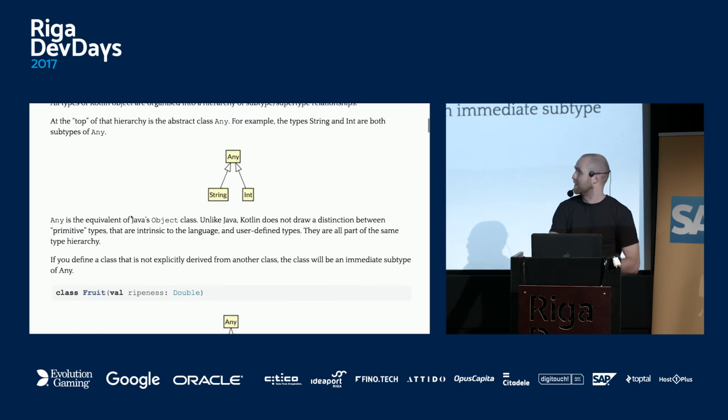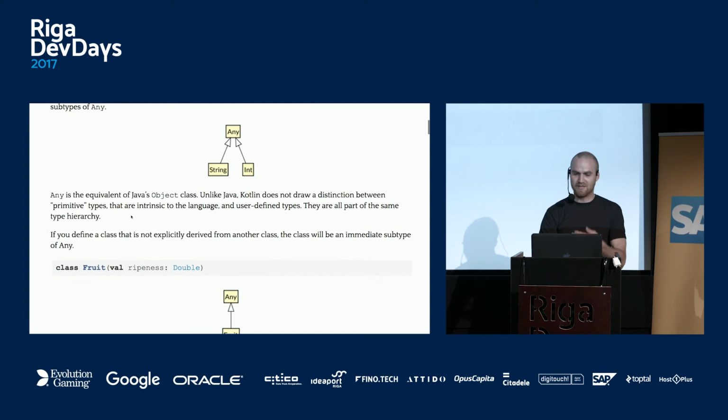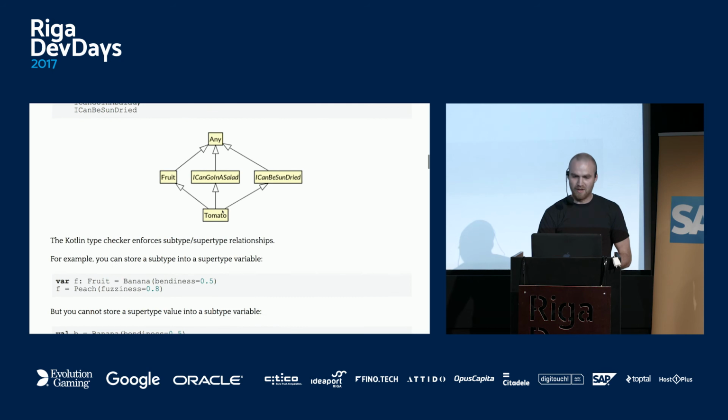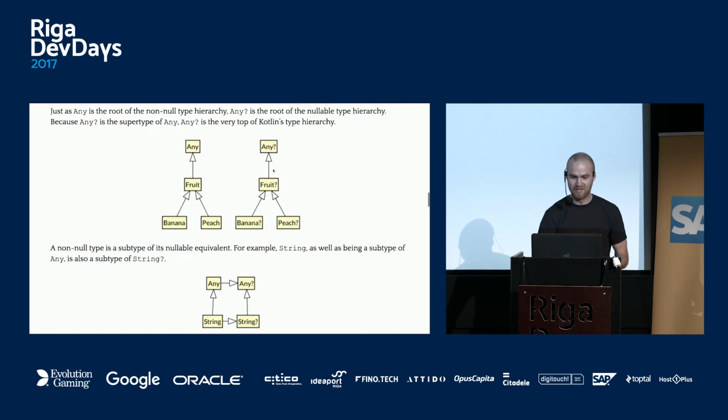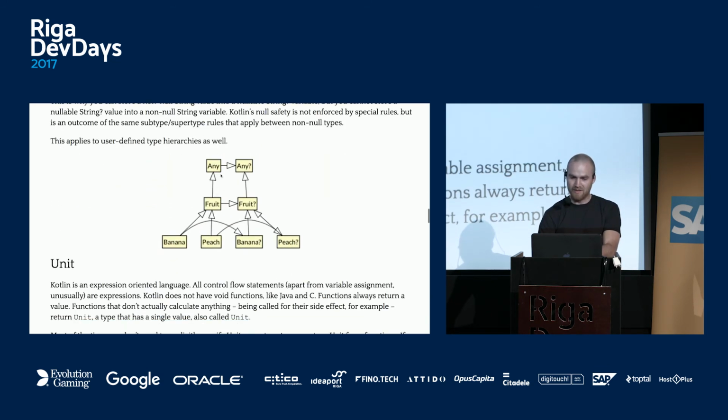This is an actual website, if I save it. This is the type hierarchy, you have Any at the top like Object. Then scrolling down, there's multiple inheritance from interfaces like in Java, single inheritance from classes. We have tomato, which can go in salad, can be sun-dried, and it's a fruit, which is a class. Then you have the nullable type, which is basically the same hierarchy, but with question marks. Here our non-question-mark classes are subclasses of the question-mark ones. So the actual hierarchy is mirrored here.